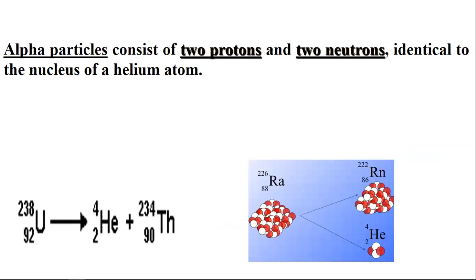And alpha particle consists of 2 protons and 2 neutrons, identical to the nucleus of a helium atom. Here uranium is unstable, and from uranium we have a helium nucleus, that is alpha particle, and by emitting alpha particle it produces another nucleus, that is thorium. This is the example of alpha decay.